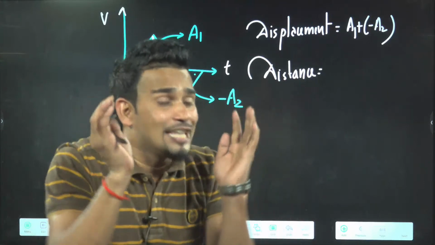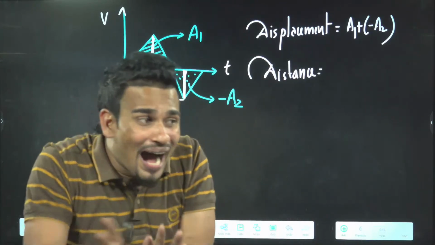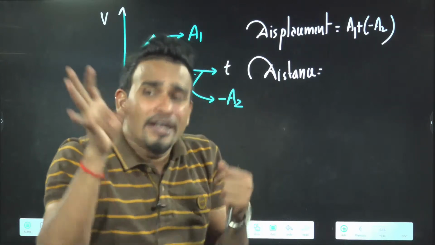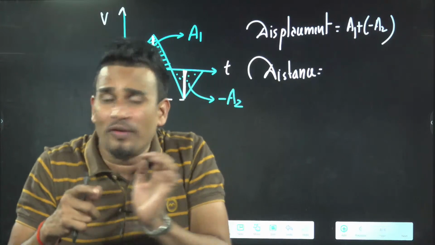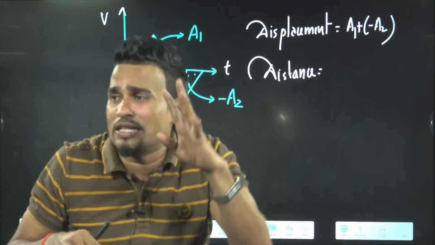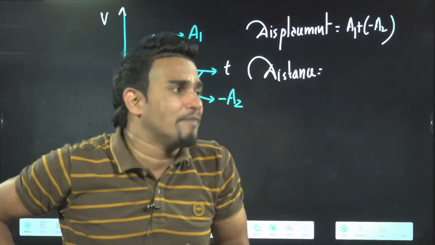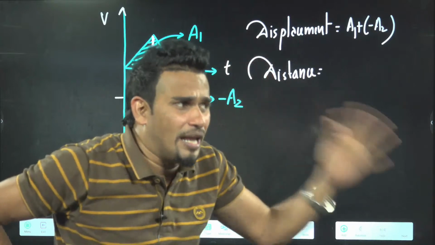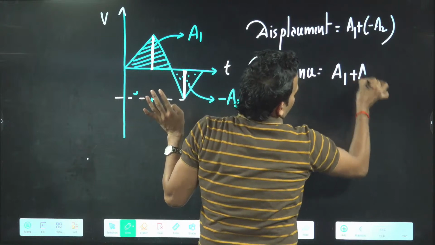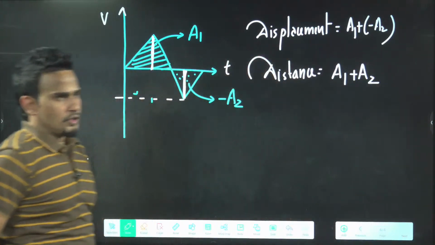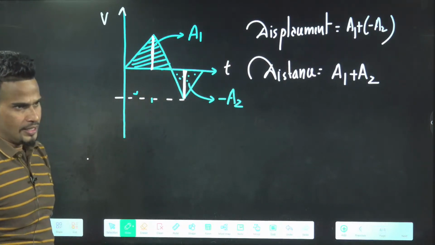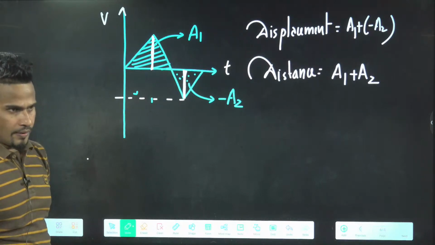Distance means length of the path. Whether you travel in which direction doesn't matter. Distance is always positive. If a body is moving, the velocity and displacement can be positive or negative, but distance means length, and length cannot be negative. You cannot say my length is minus 2 meters, impossible. So for distance, all areas will be positive. You have to ignore the minus sign for distance. For displacement, you have to take it.